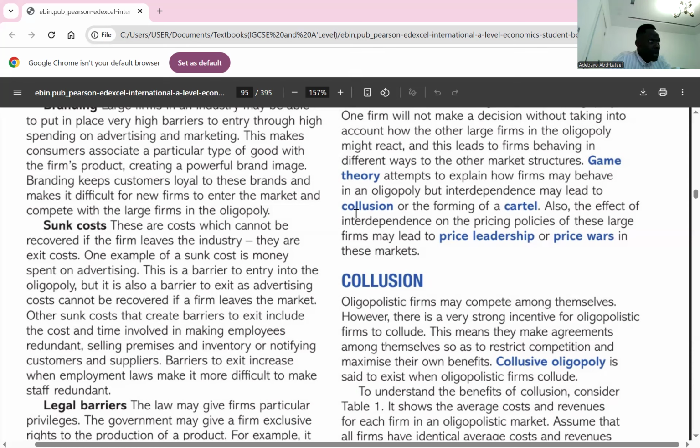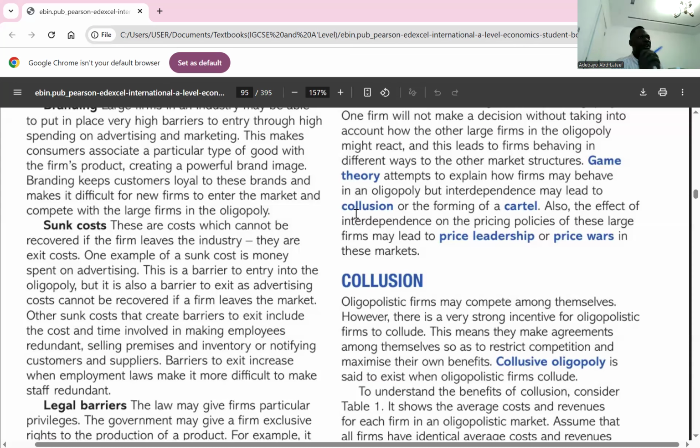You've already paid, and the campaign was not successful. You can't recover your money. Money spent on equipment that is no longer usable. Time spent on a project that is not producing the desired results. So all these things are sunk cost. You cannot recover them. So this is one of the reasons why it might be difficult for you to leave the market or come into the market when you take these things into consideration.